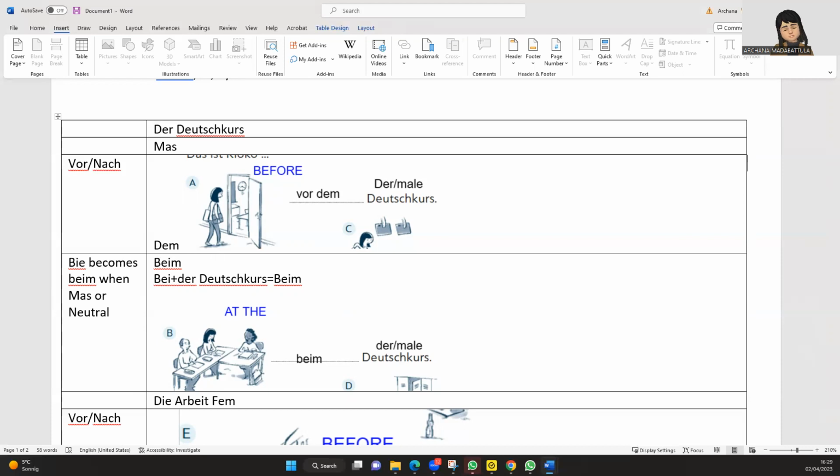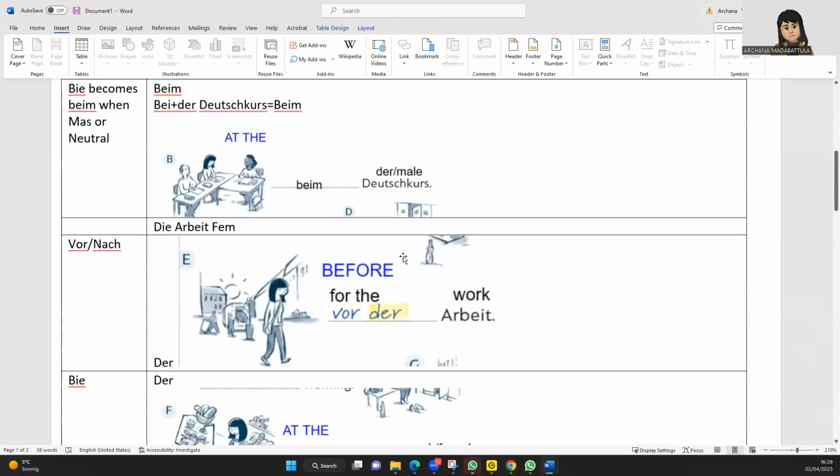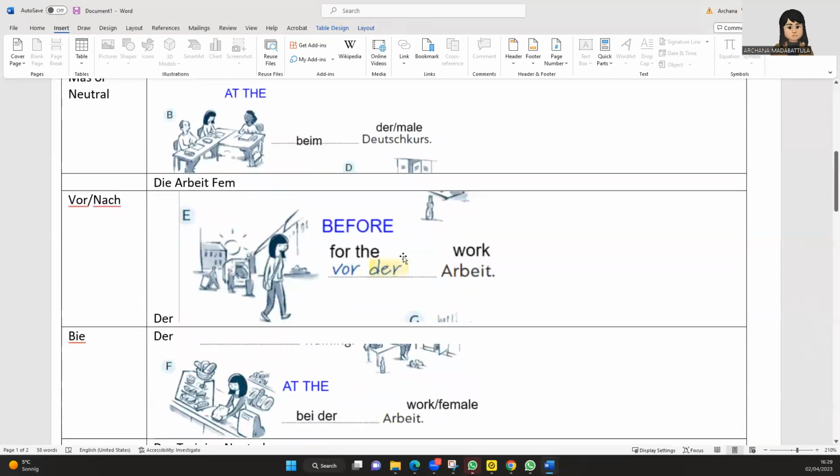So what if you say it is in the Deutsch course? The Deutsch course here is dem. So it is bei plus dem, Deutsch course becomes beim Deutsch course. Now after the Deutsch course, she goes to work. Let's take it as a story. The lady goes for the Deutsch course, and then she is in the Deutsch course, and after the 1 hour of Deutsch course, imagine that the lady is now heading for work.